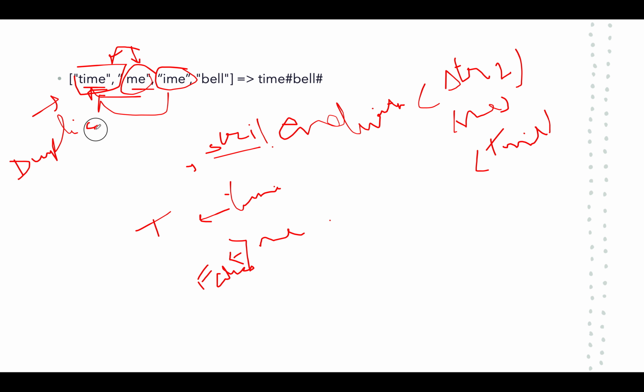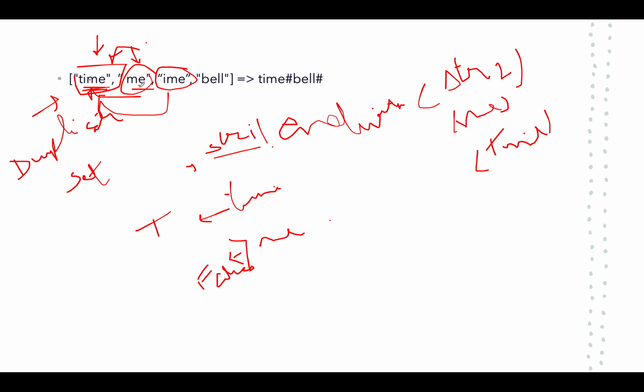So we'll have a duplicate set created for this. So let's try this out. Time is the first element. "me" does not end with "time", "ime" does not end with "time", "bell" does not end with "time". So this element is not a duplicate element. Let's move ahead.